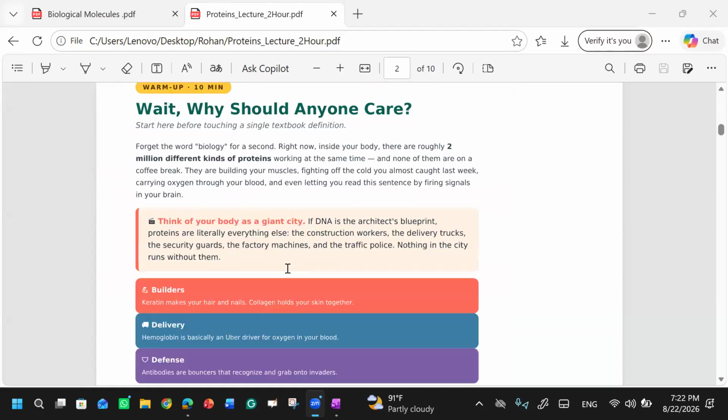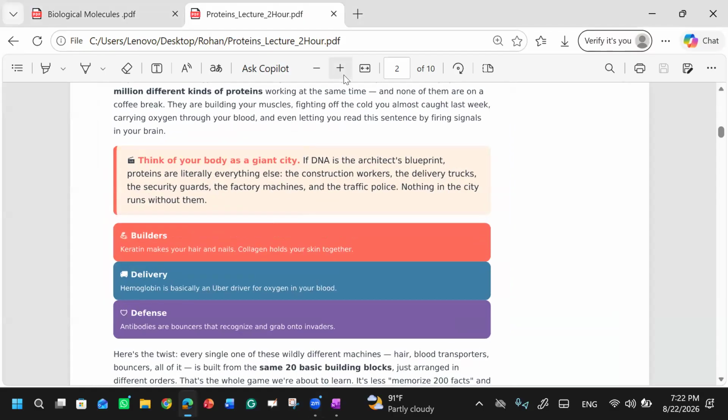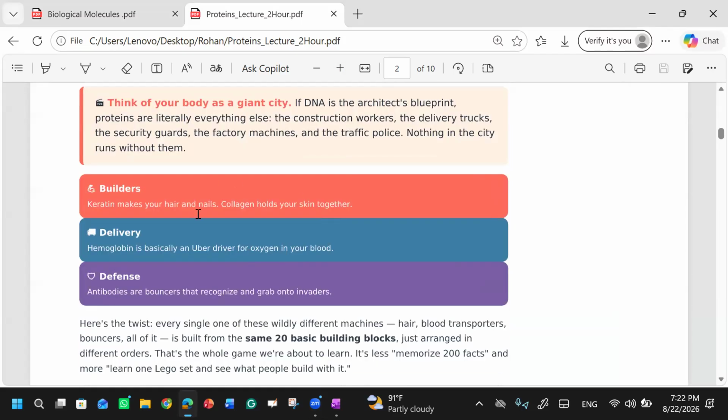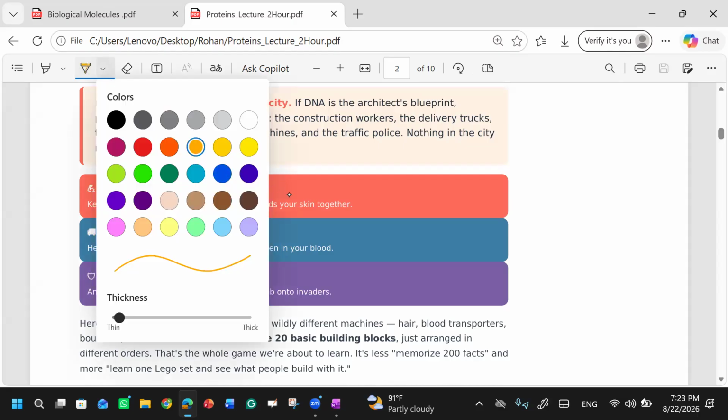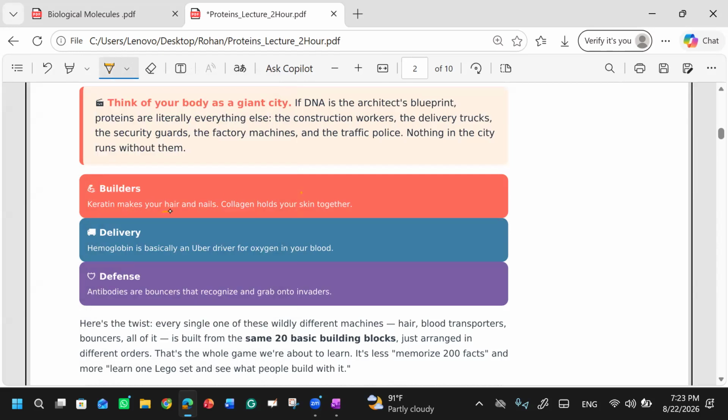Proteins build up muscles. Sometimes there are proteins known as builder proteins, which make our body. Keratin is present in our hair and nails; keratin makes your hair and nails. Collagen is present in your skin and holds your skin. These are known as builder proteins, right?